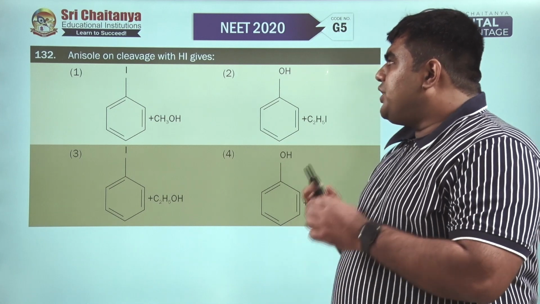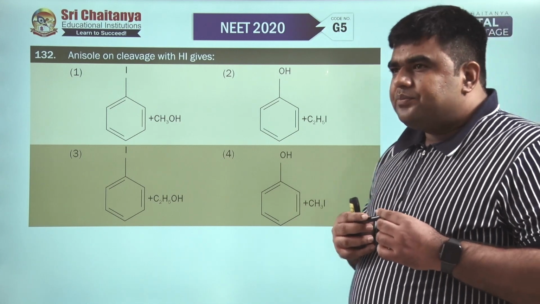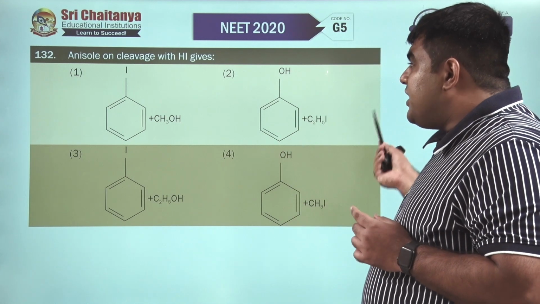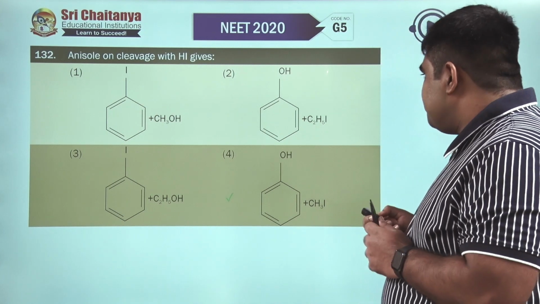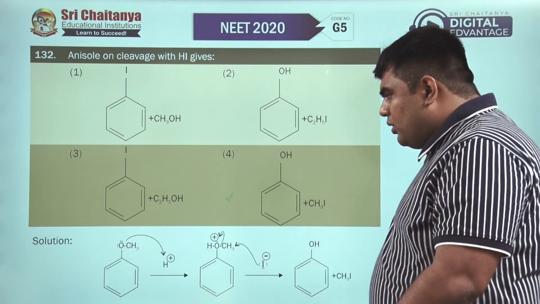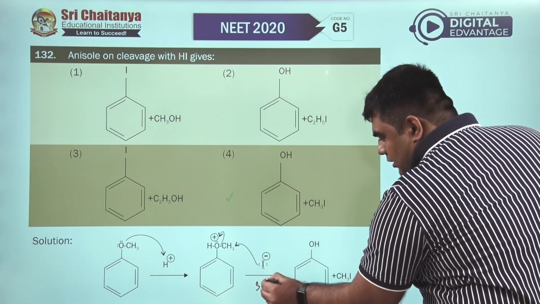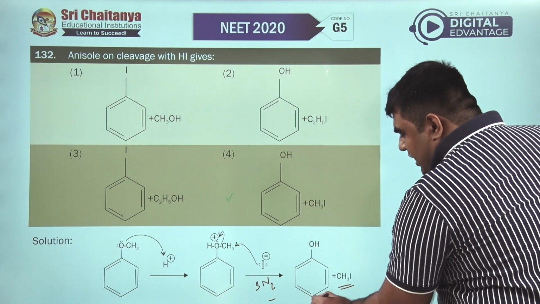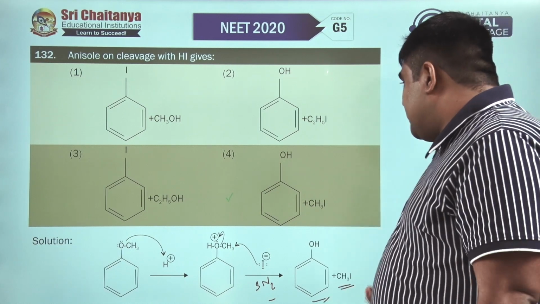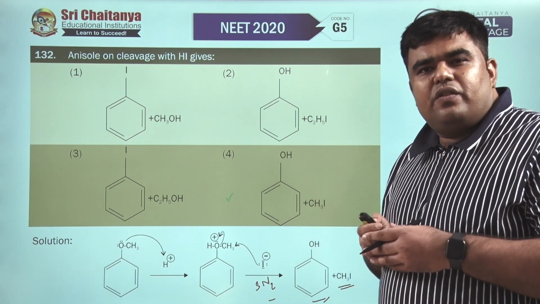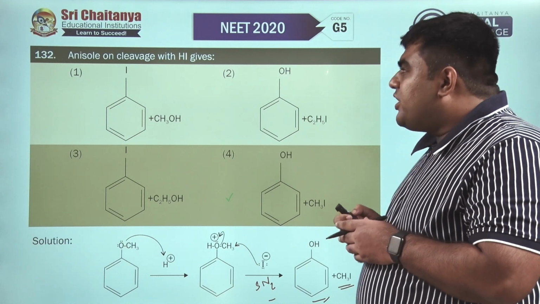Now moving to 132, anisole on cleavage with HI gives. So let's see, this is anisole, this will be protonated and I- will attack through the SN2 path, forming CH3I and phenol. So we'll get methyl iodide and phenol, that is the fourth option for question number 132.